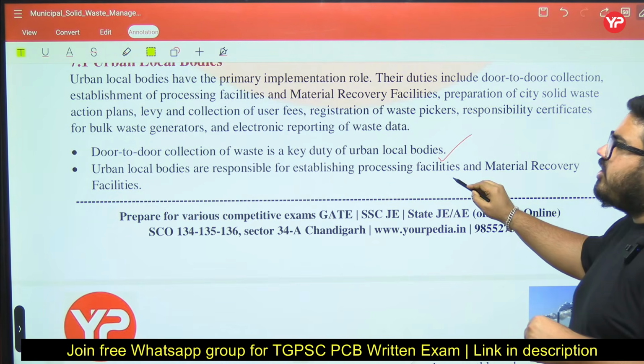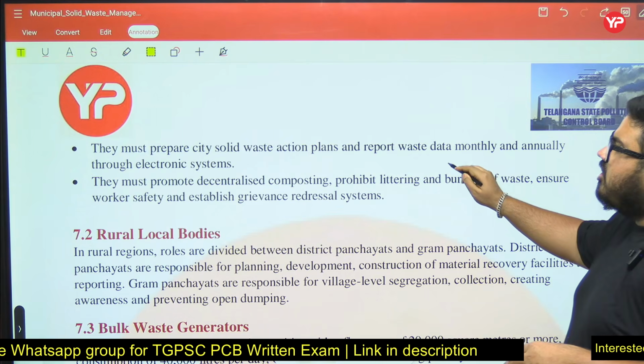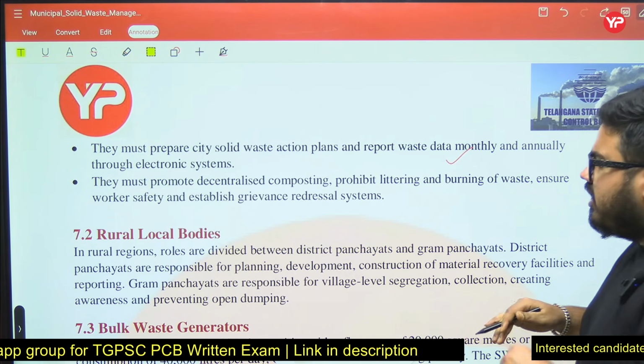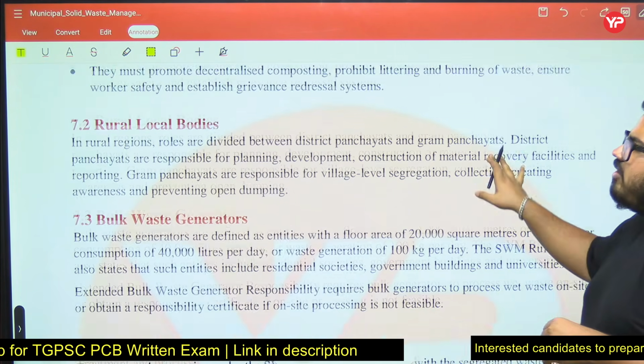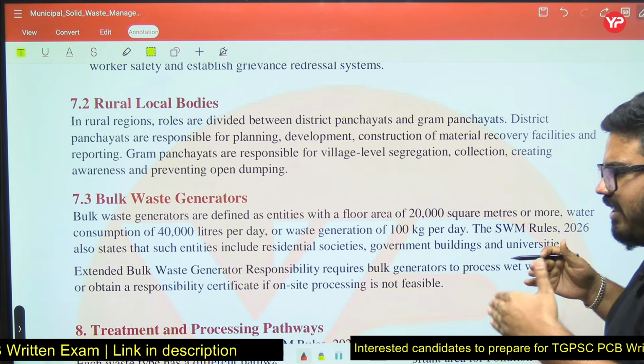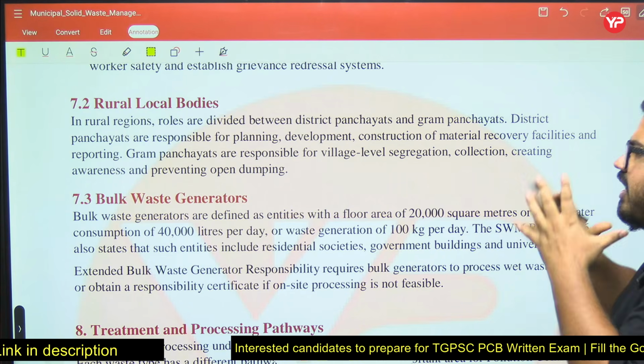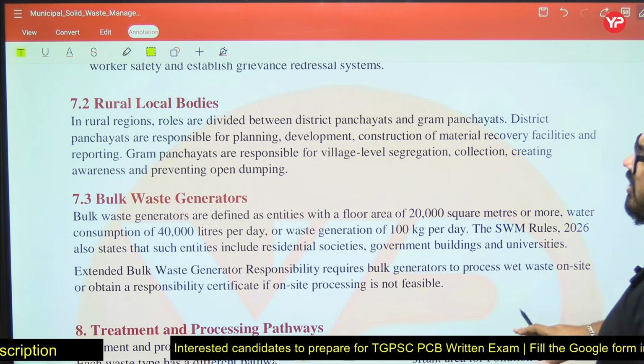Like door-to-door collection, urban local bodies are responsible for establishing processing facilities. These all come under urban local bodies. Now what about rural local bodies? In rural regions, roles are divided between district panchayats and gram panchayats. Their role is to collect the waste and to take the waste to a certain place.